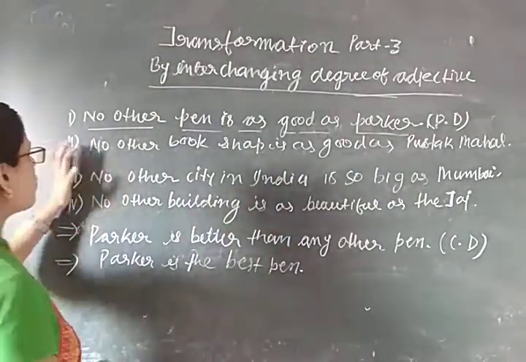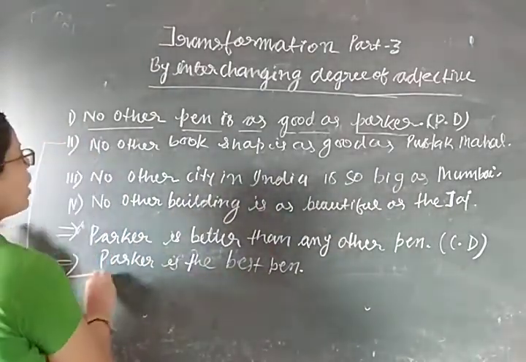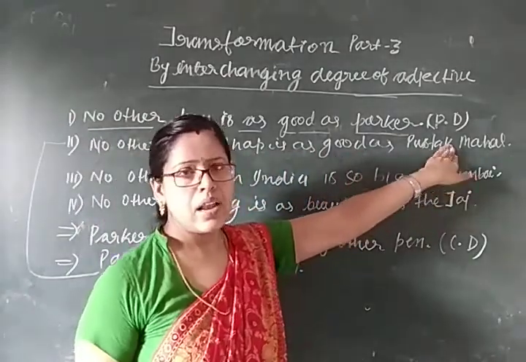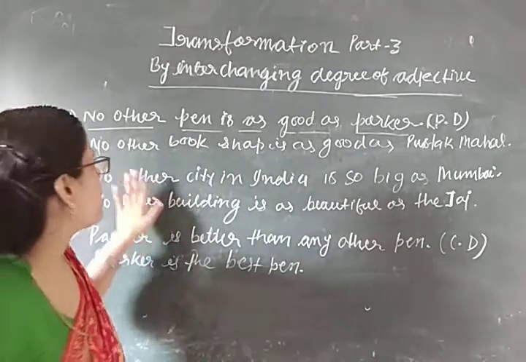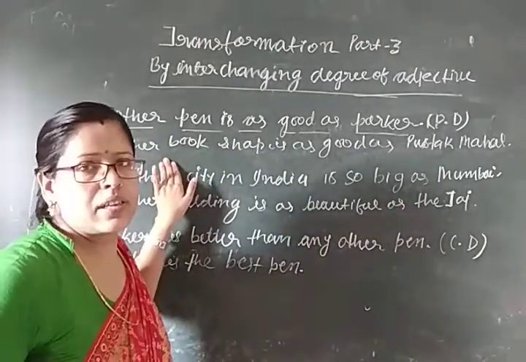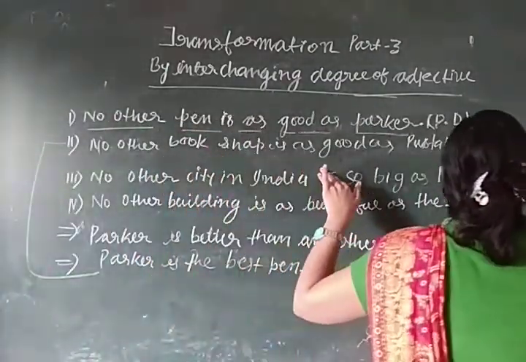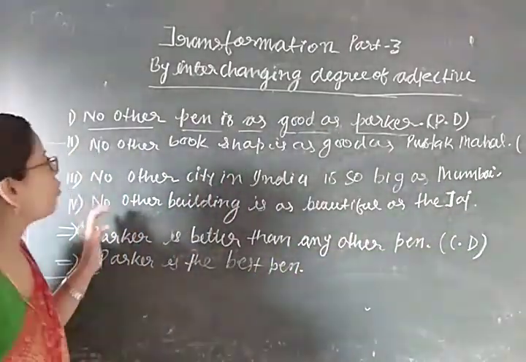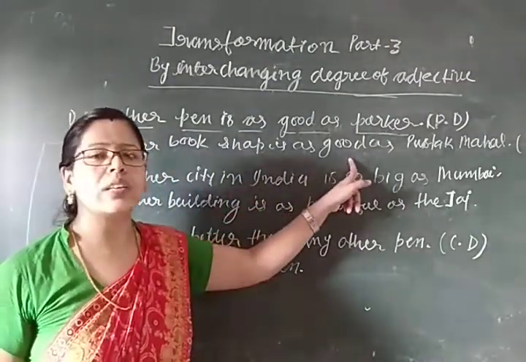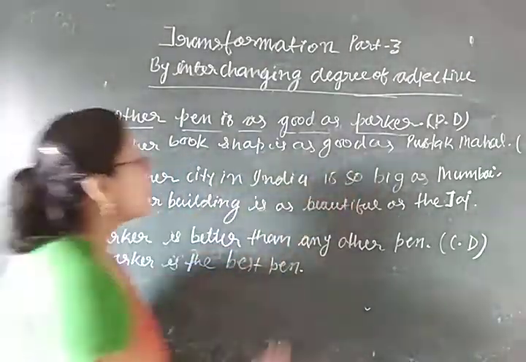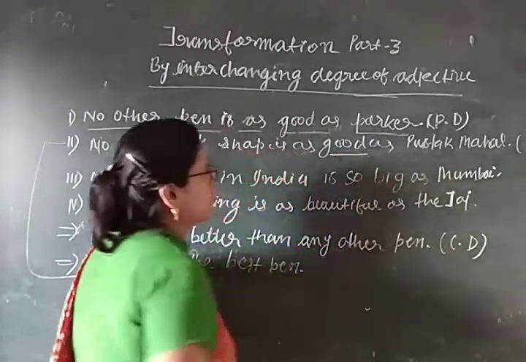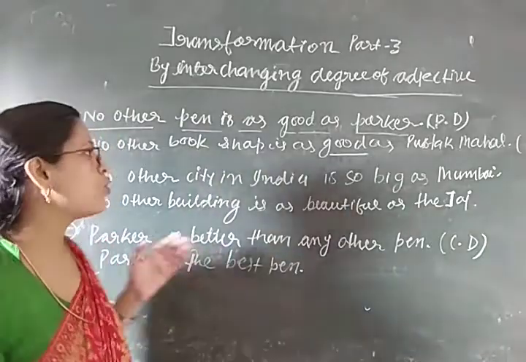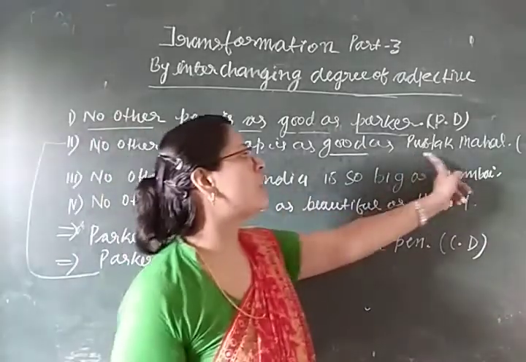Alright, come to another example. No other bookshop is as good as Pustak Mahal. Here also I have given you an example of positive degree, and then we will learn how to make it comparative degree. So we can write here what? At first we will try to find the adjective. What is the adjective here? Good. So what will be the comparative degree of the adjective good? Better. So we will start writing from here.